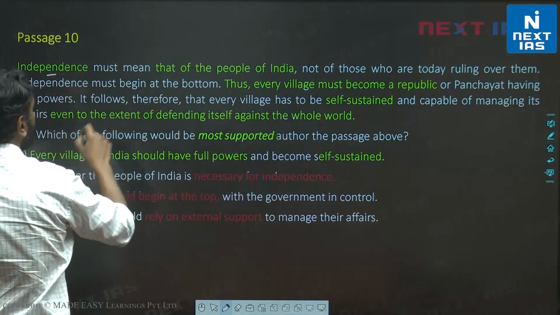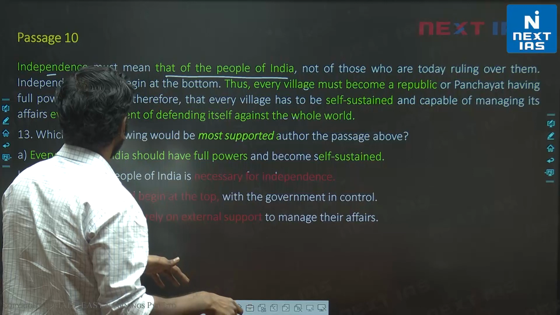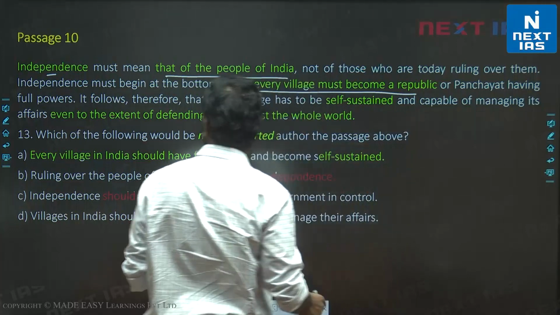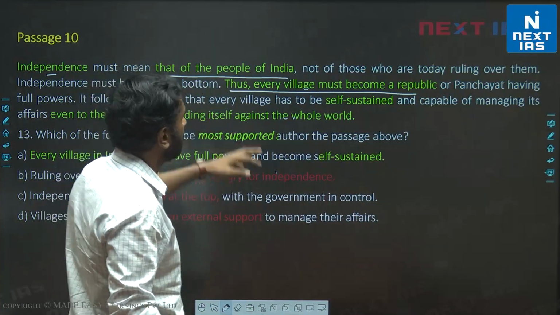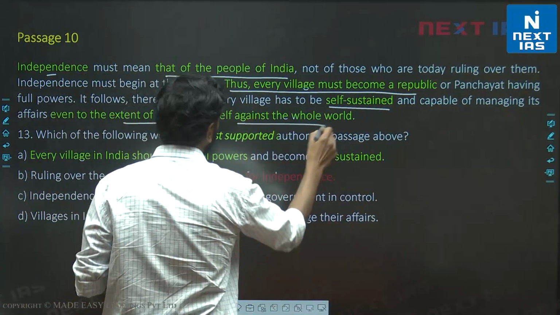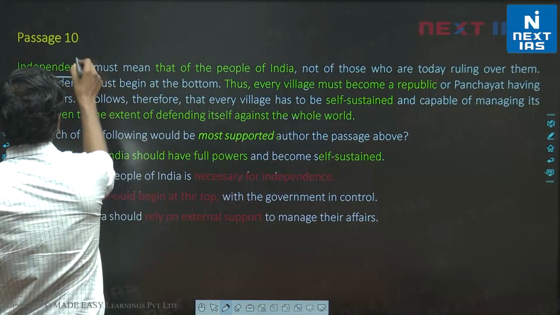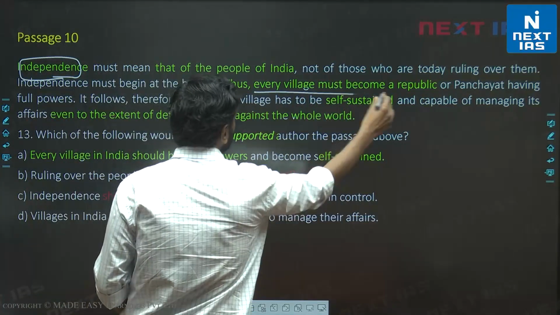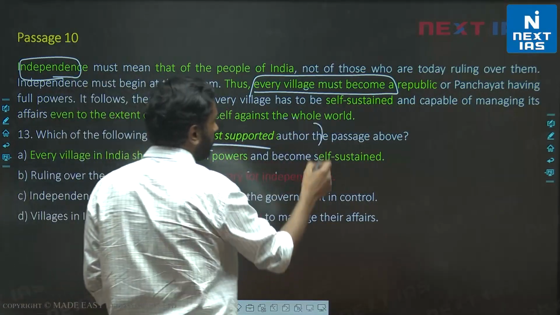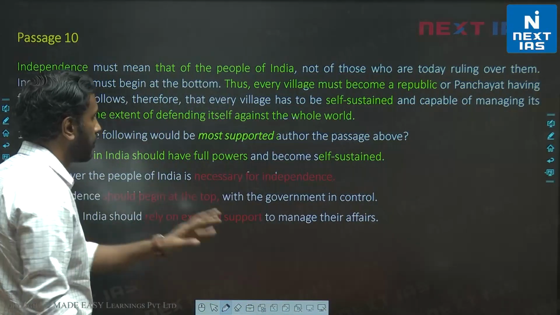Let's go through this. Independence must mean that the people of India, not those who are ruling today over them, independence must begin at the bottom. Thus, every village must become a republic or a panchayat, right? We are told it follows therefore that every village has to be self-sustained and capable of managing its affairs even to the extent of defending itself against the whole world. So we are told by the author about how independence would actually mean according to the author. Every village must become a republic. So most likely supported by the author of the passage. Don't think of what Gandhiji will support or not. Think of the passage only. Make sure that you don't use any of your own knowledge.